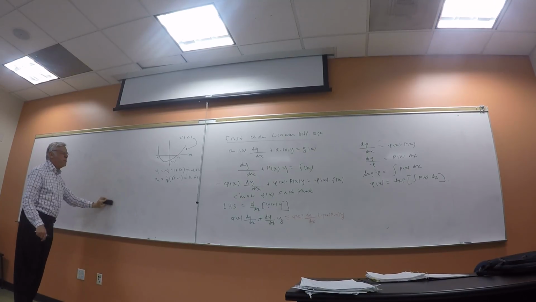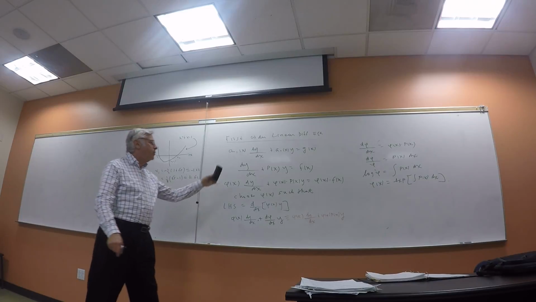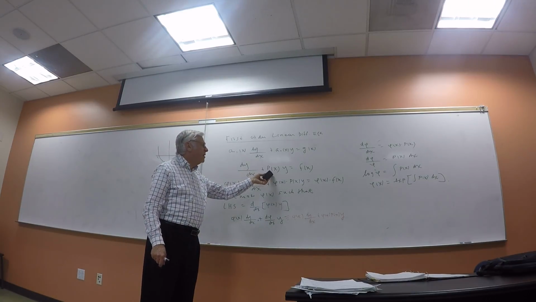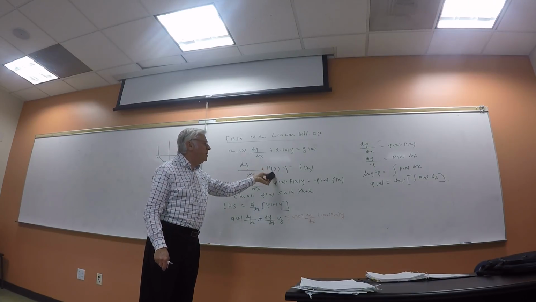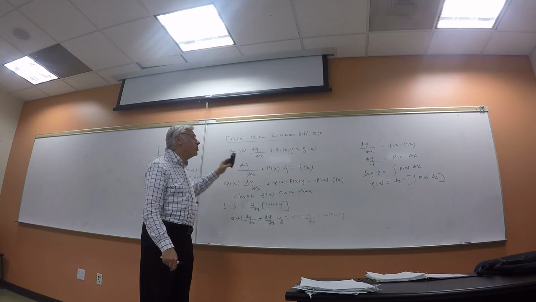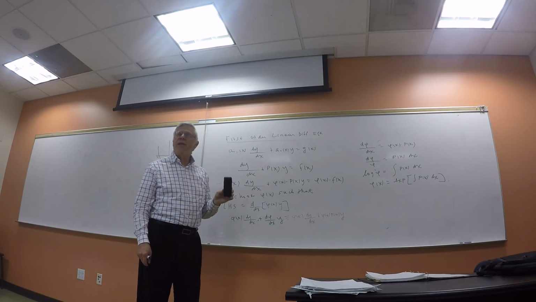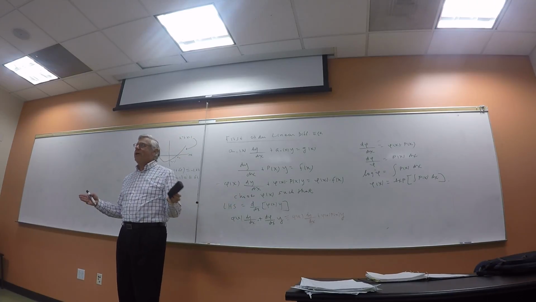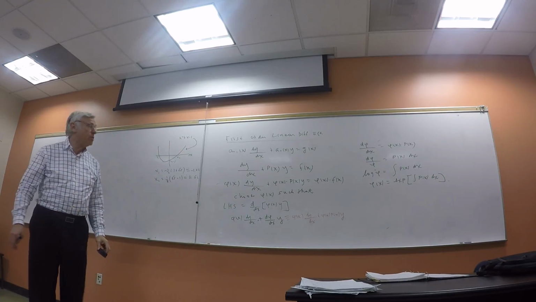The other thing you'd like to commit to memory is that you put the equation in this form, and to get the integrating factor, you integrate this and then take the exponential. Then when we multiply through, the left-hand side will be known already. It's d by dx of the integrating factor times y.